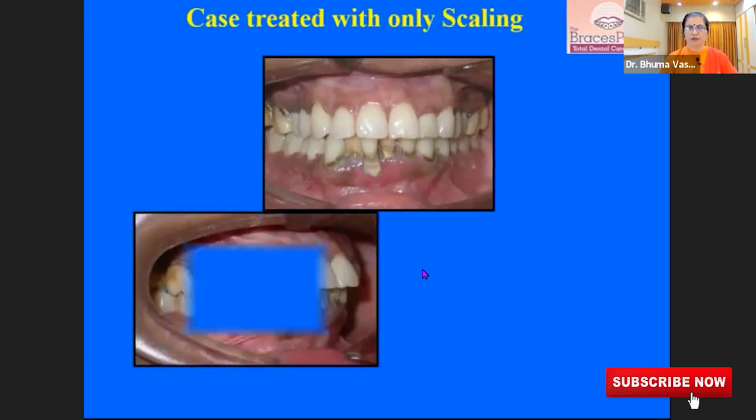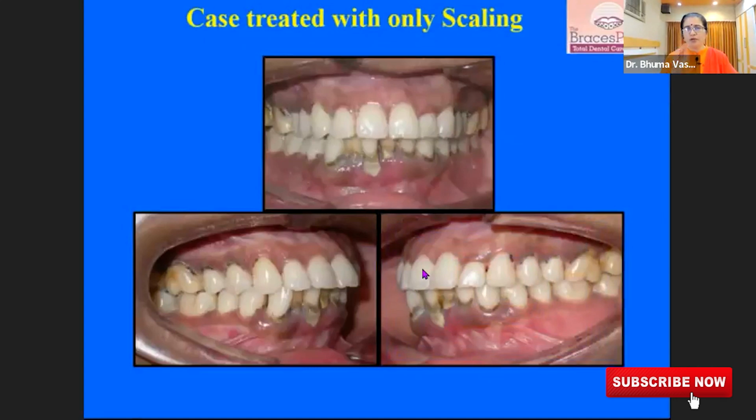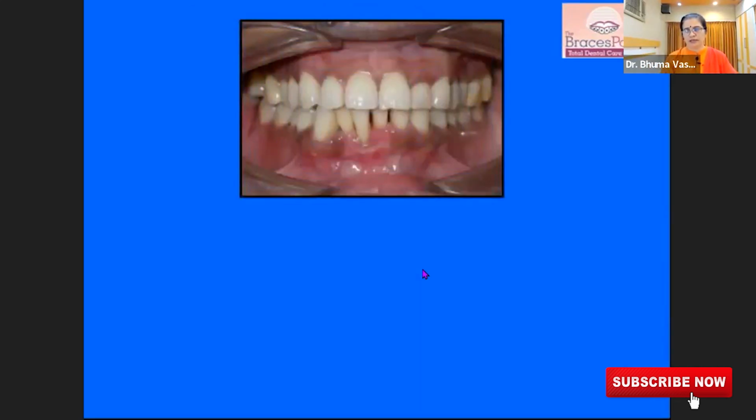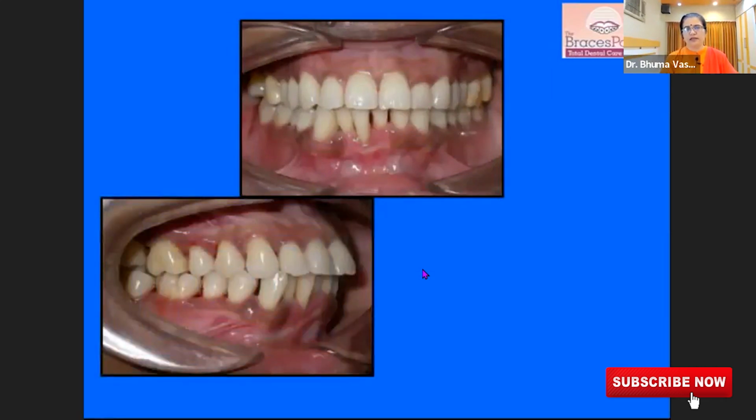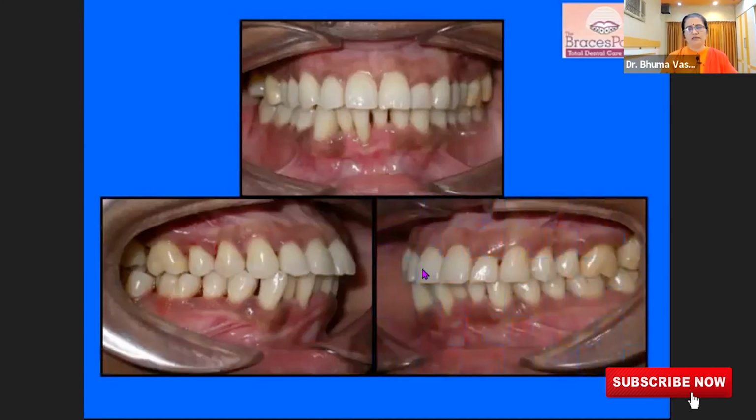But tartar looks like this. It looks like black and brown deposits which are sticking on the teeth. And when they are sticking there, however much you scrub on top of it, it will not go. So it's very important to get the teeth cleaned at that point in time. This patient, only cleaning was done, and you can see that the teeth are looking so much better.